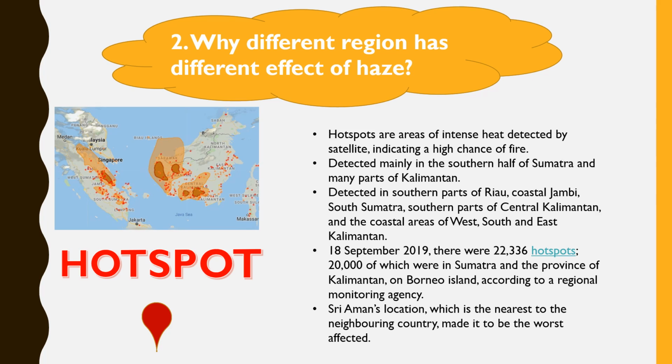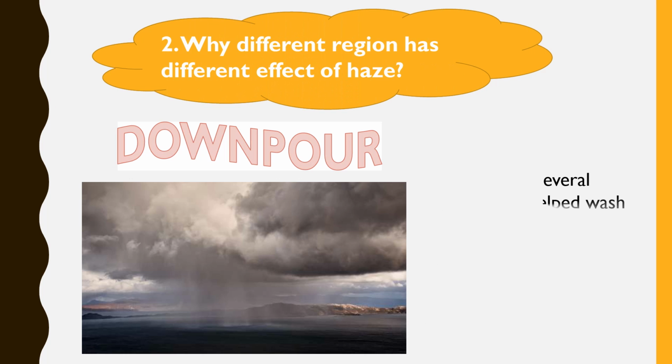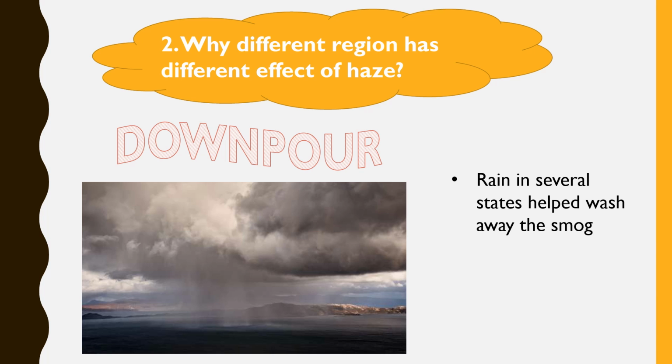On 18 September 2019, there were 22,336 hotspots, of which 20,000 were in Sumatra and the provinces of Kalimantan on the Borneo Island, according to a regional monitoring agency. Sri Aman, which is the nearest to the neighboring country, was worse affected. Lastly, downpour. Rain in several states has washed away the smoke.